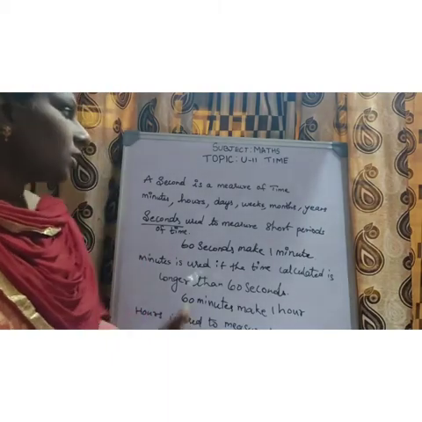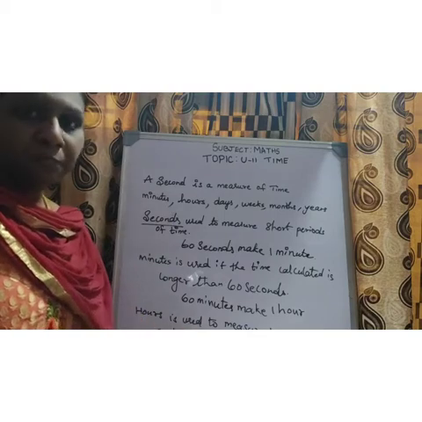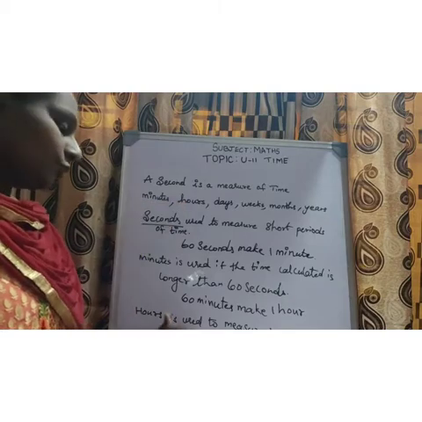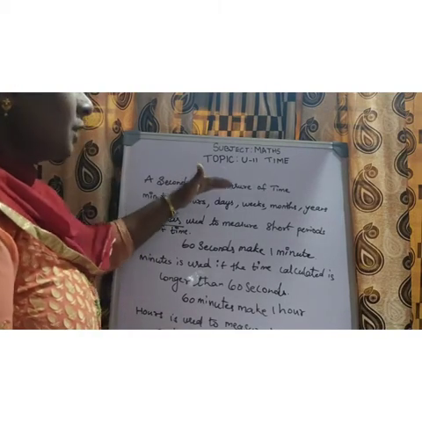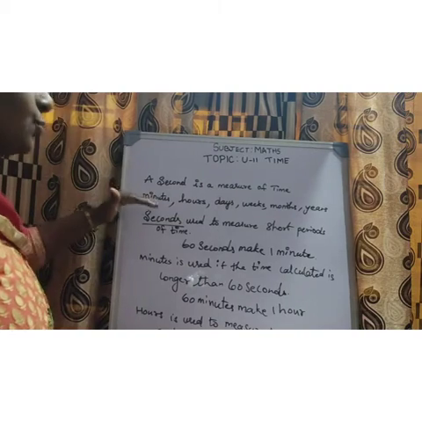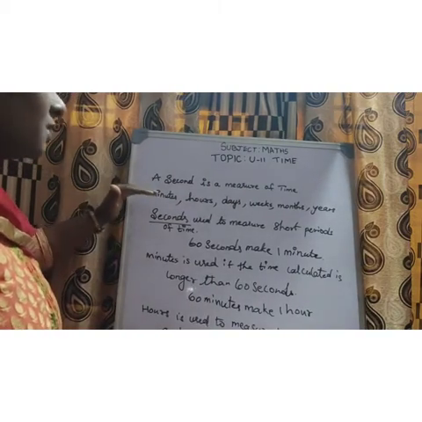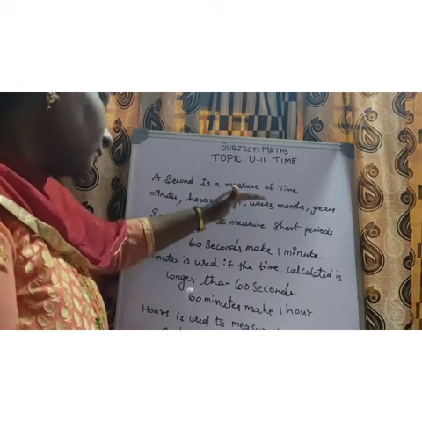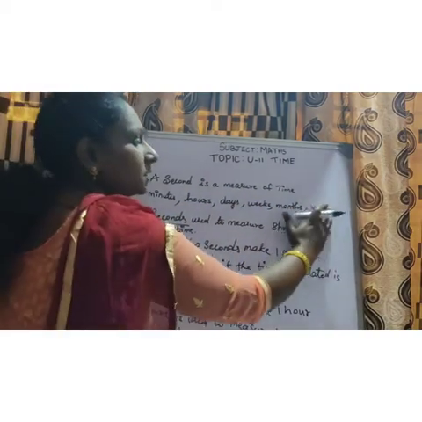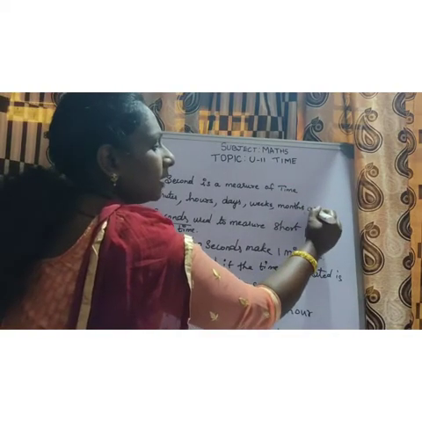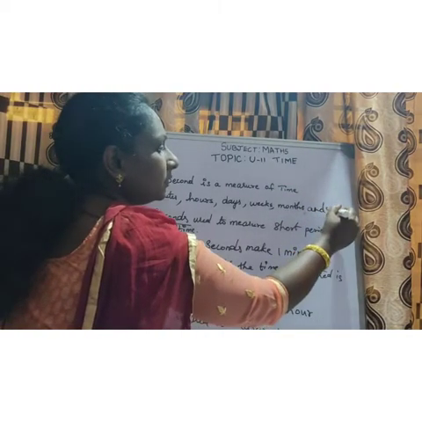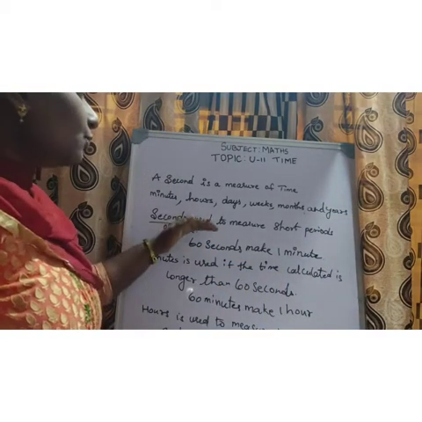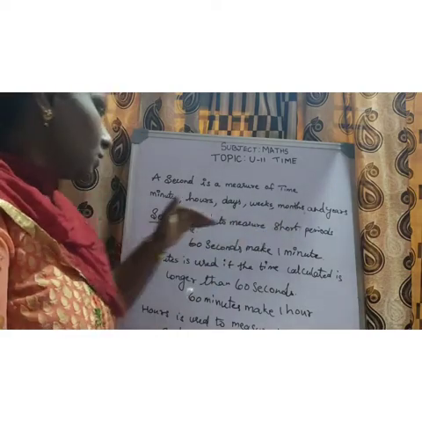Okay, so these are the terms used to measure what is called time. The terms used to measure time are seconds, minutes, hours, days, weeks, months and years. Second is used to measure short periods of time.